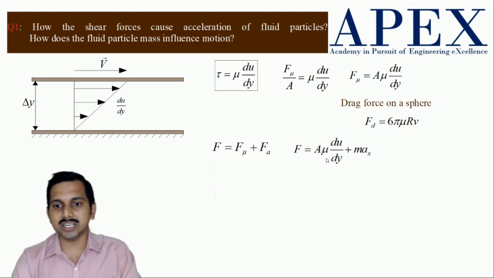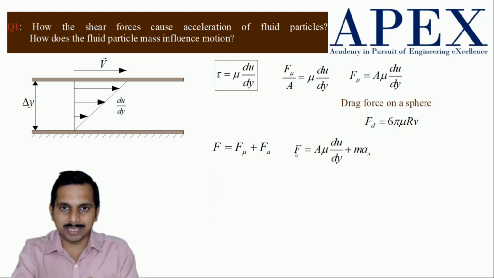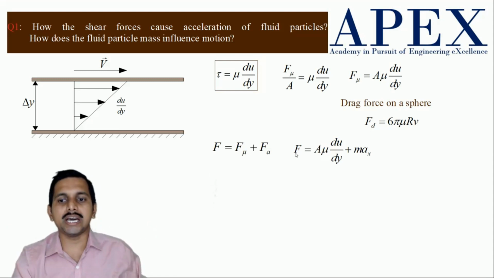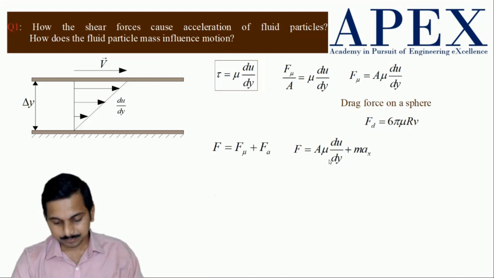Now F is equal to A into mu into du by dy plus m into ax, where ax is the acceleration in the x direction. So whatever force we are applying is not just utilized in accelerating, it is also utilized in overcoming the viscous drag.